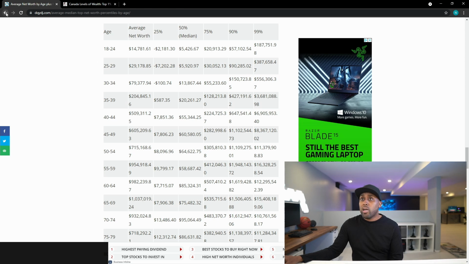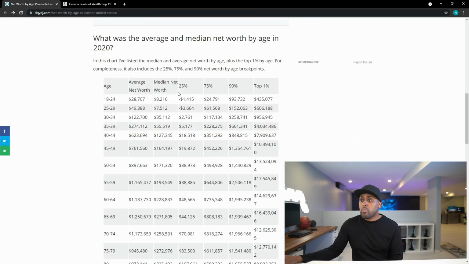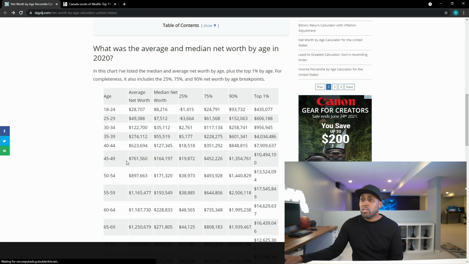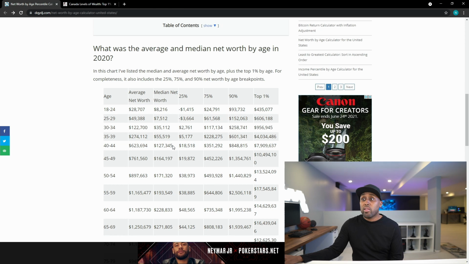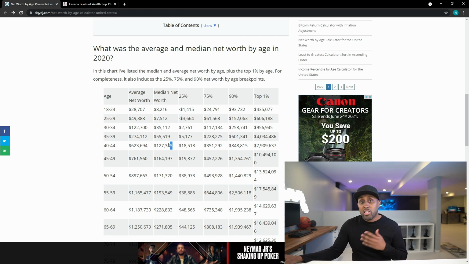So if we go back, it's saying here, it's only, wow, it's 127 thousand. So that's a big difference. So this tells you that get into housing as fast as possible, because that is the easiest way to move up your net worth.